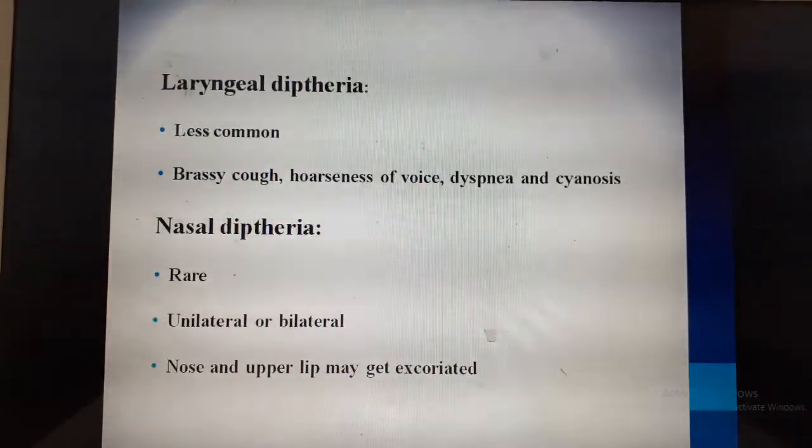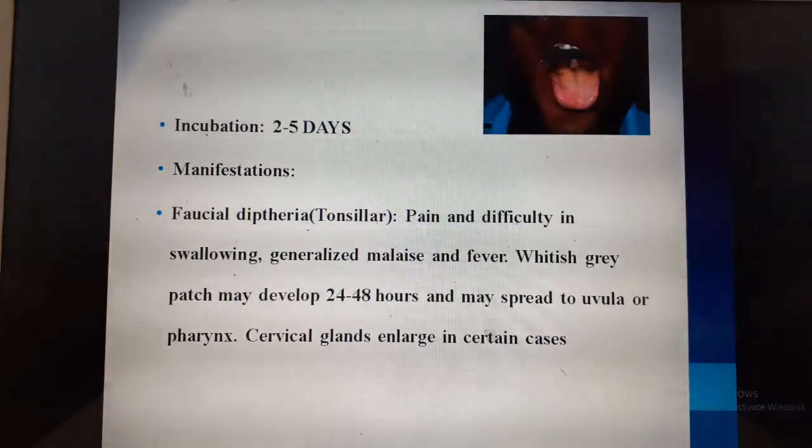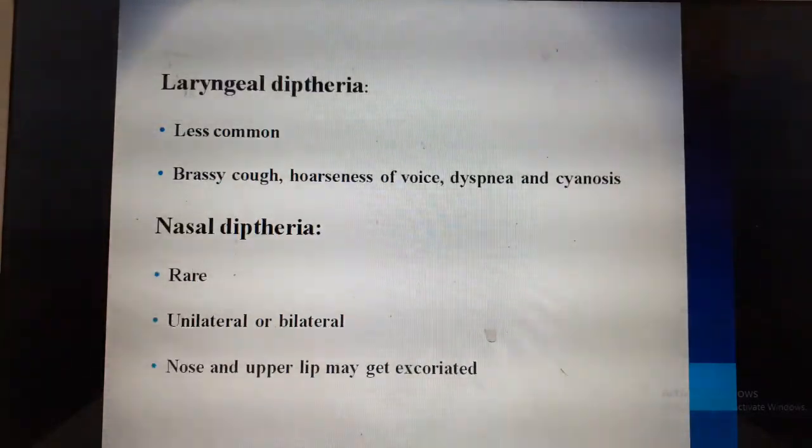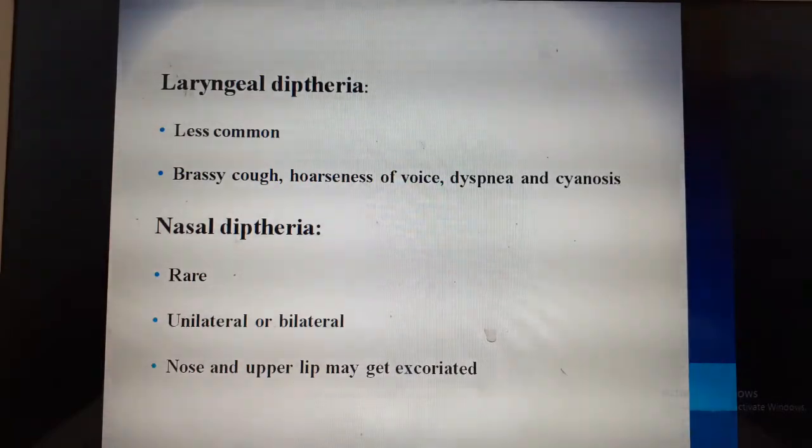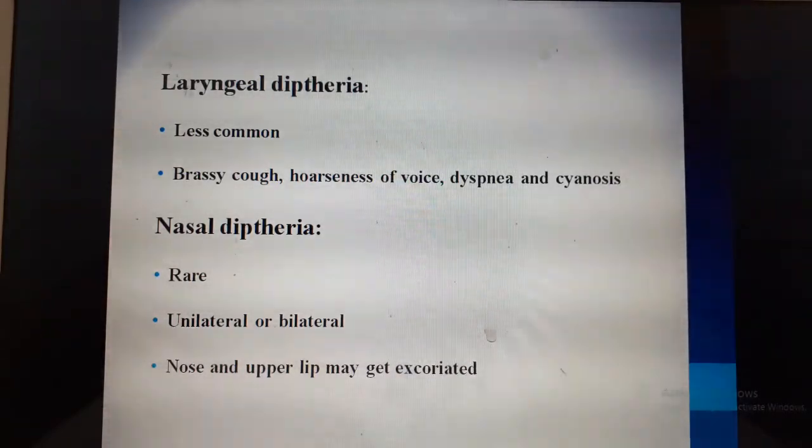Here they can present with three types. One is facial diphtheria, second one is laryngeal diphtheria, and nasal diphtheria. If you see the nasal diphtheria, this is very rare. It can be unilateral or bilateral. It mainly occurs where the pseudomembrane can be formed near the nose or inside the nasal canal, and it can obstruct the flow of air.